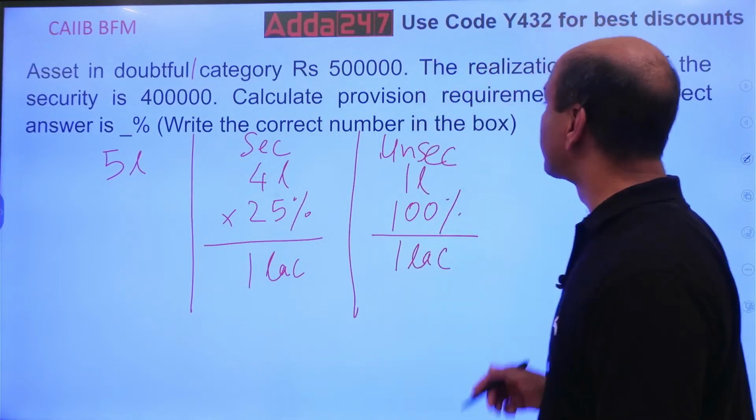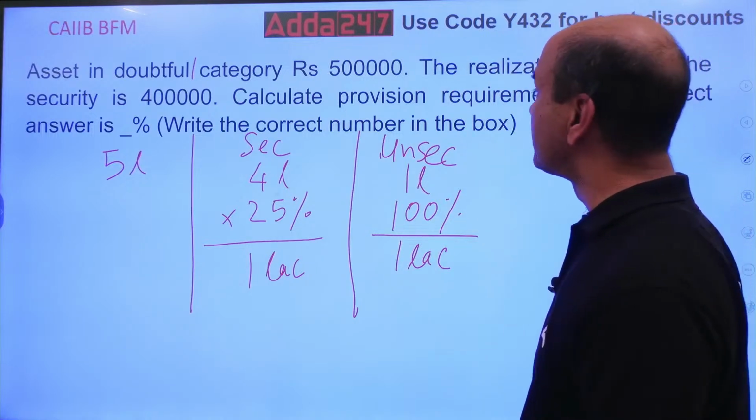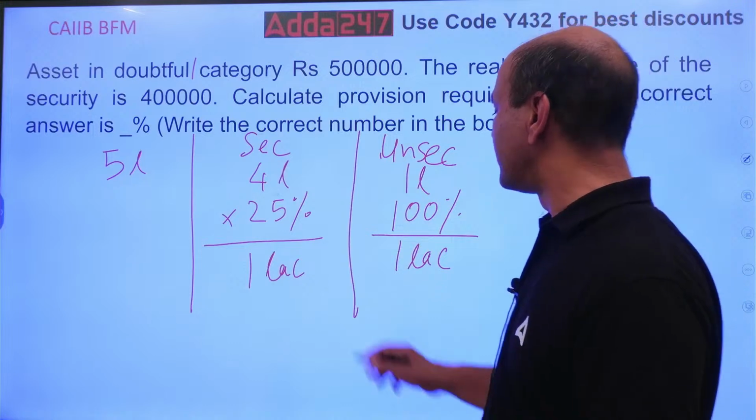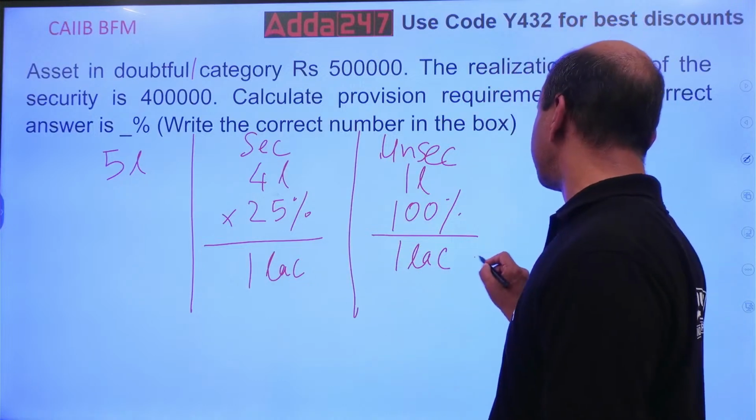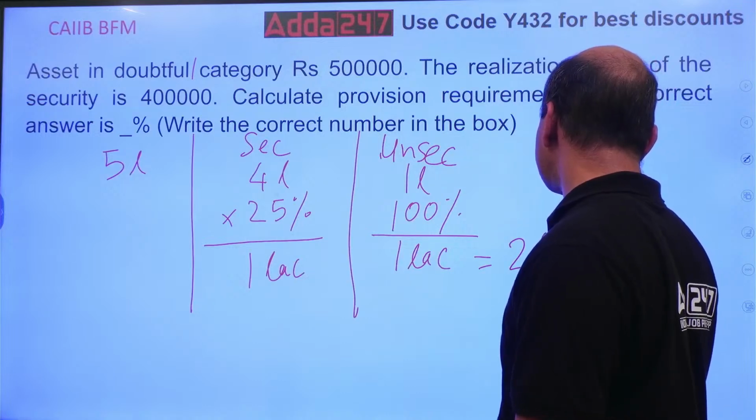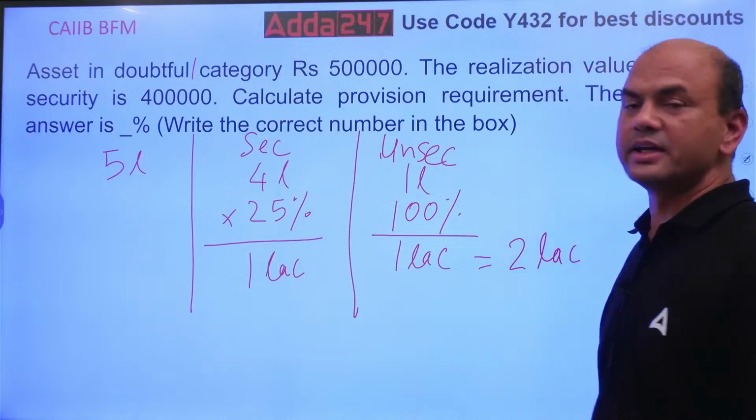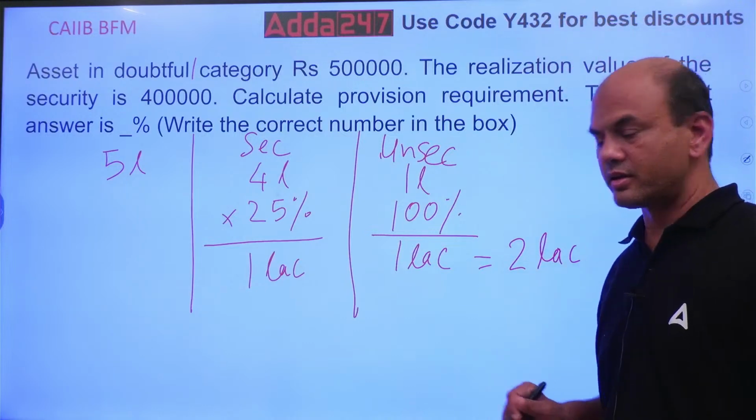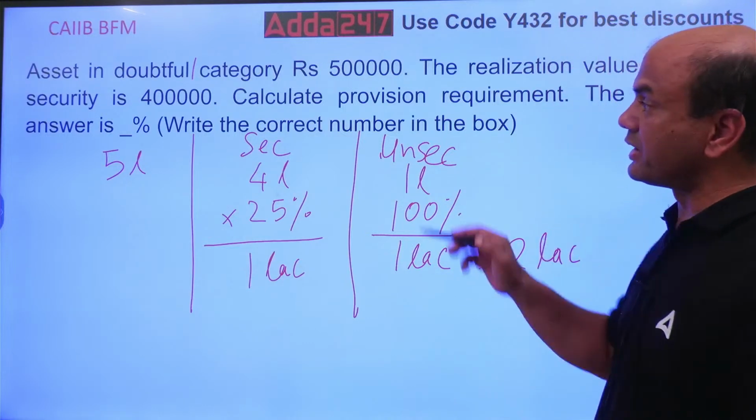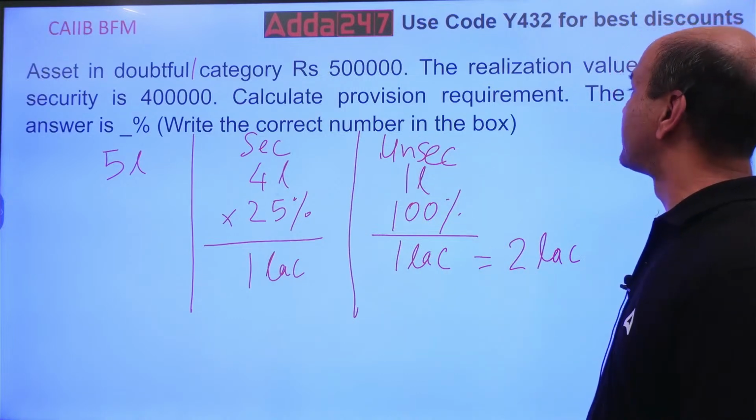So you want a provision requirement, total provision. So 1 lakh and 1 lakh. So it is 2 lakh. 2 lakh is the total provision. Now see here. In exam, if they ask you the figure is 2 lakhs. But what have they asked you? The correct answer is dash percentage.